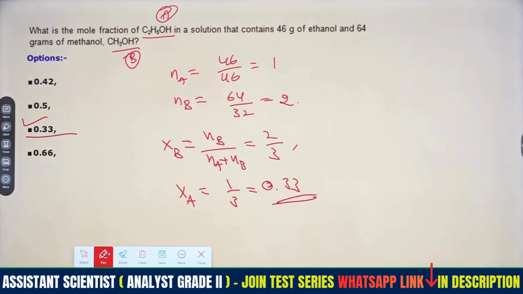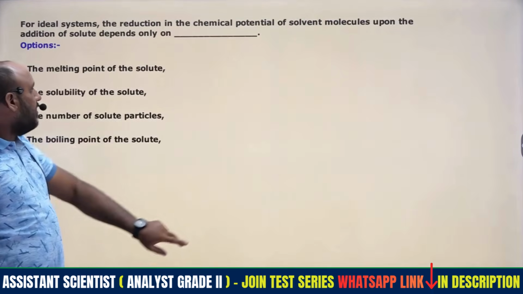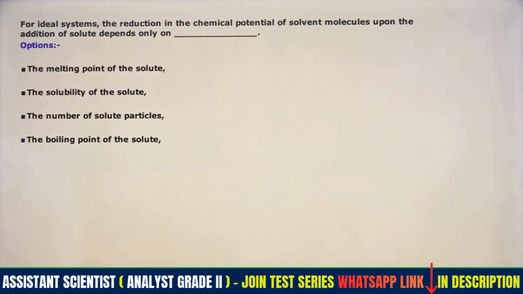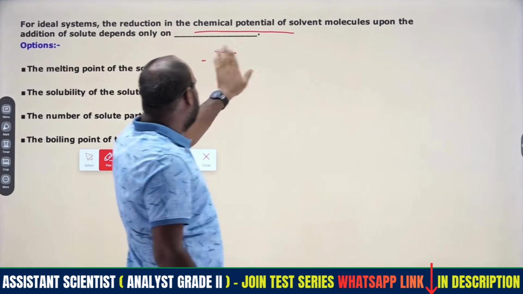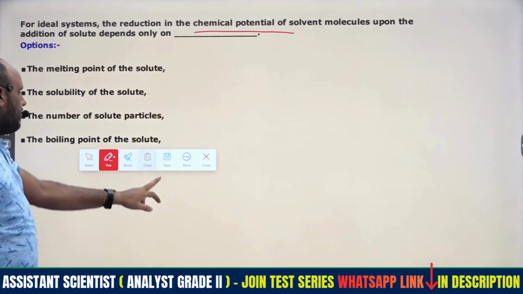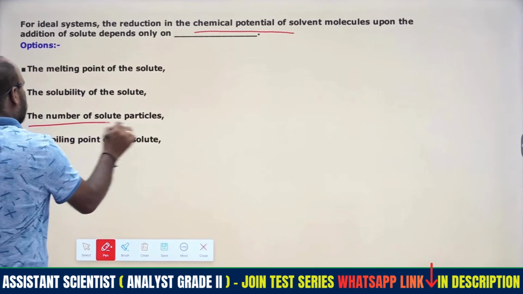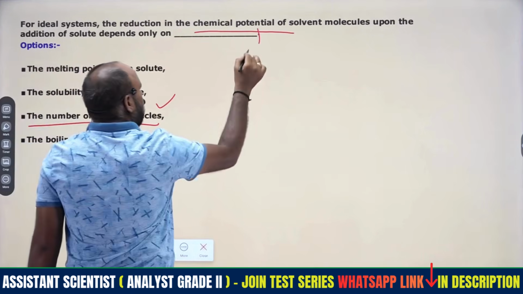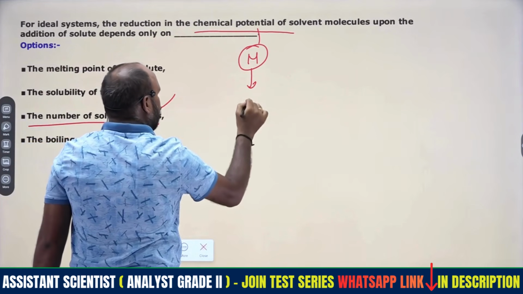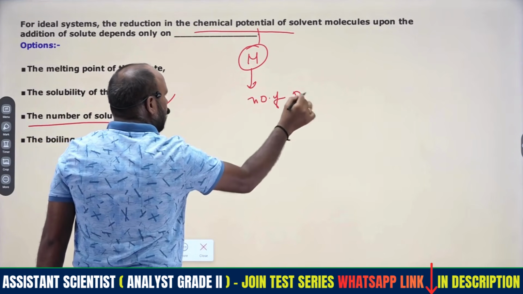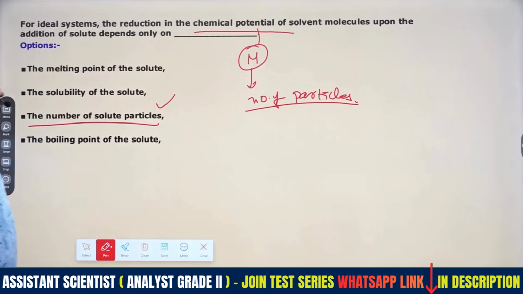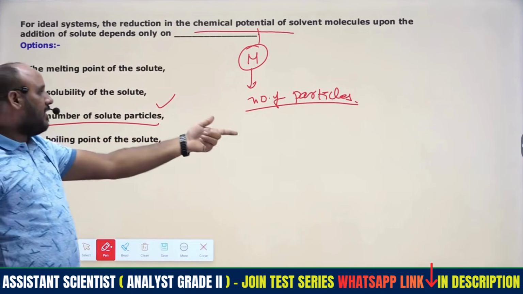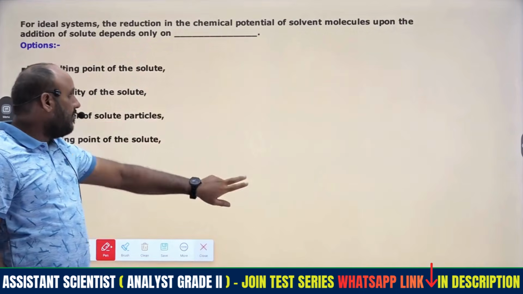This is okay. So then coming to the next question. Any system will be there, the chemical potential depends on the number of particles present in the solute only. Whenever a solute is added to the solvent, the number of moles of particles present in that solute determines the chemical potential.